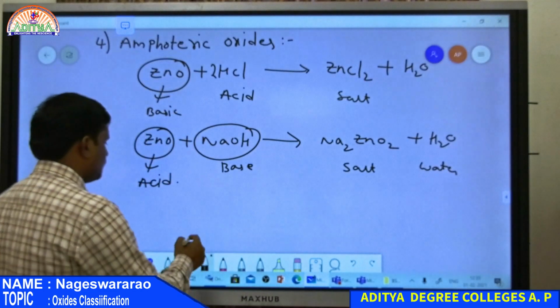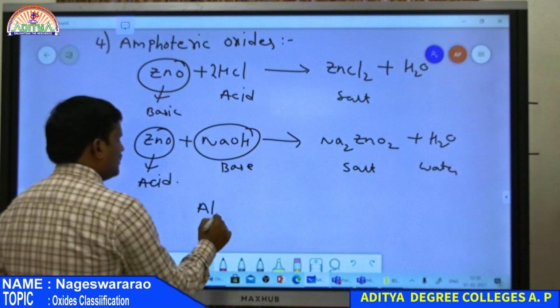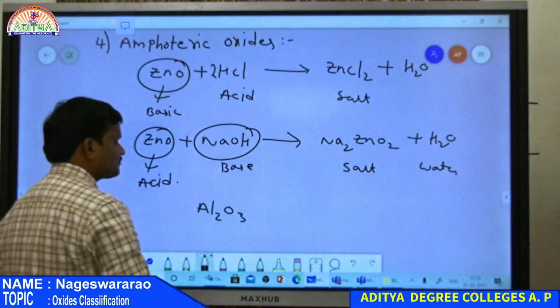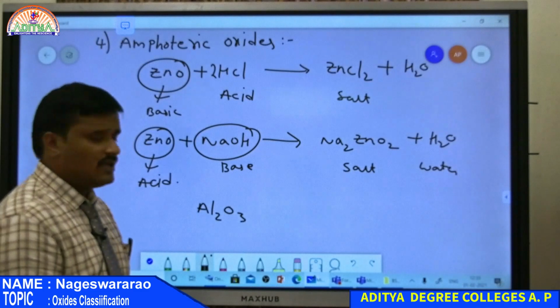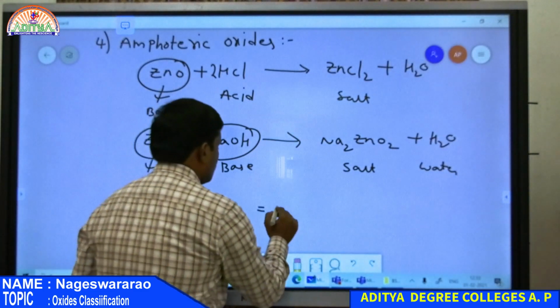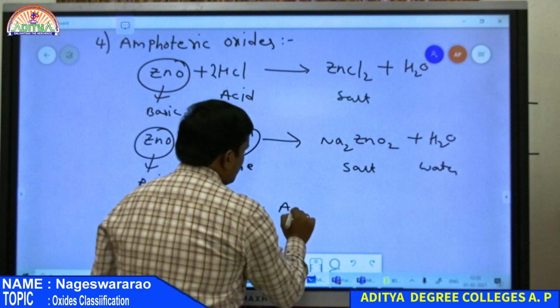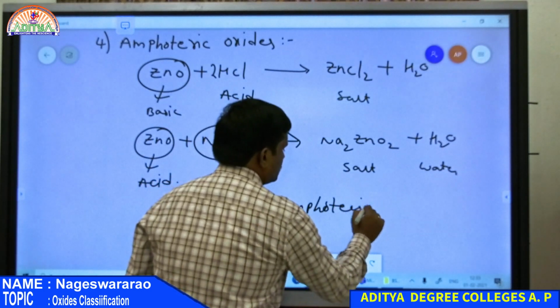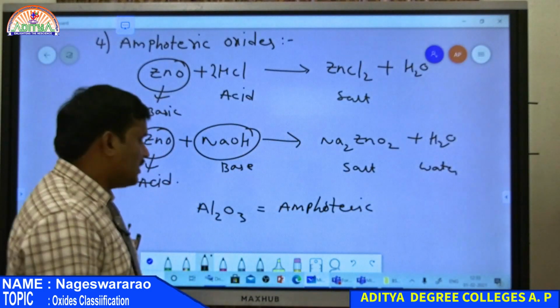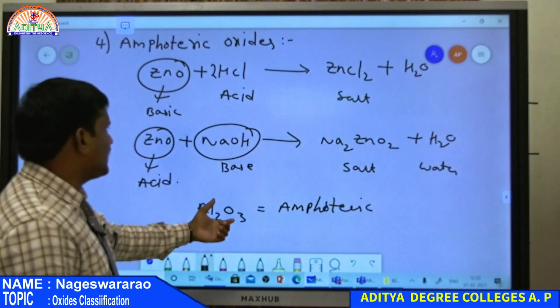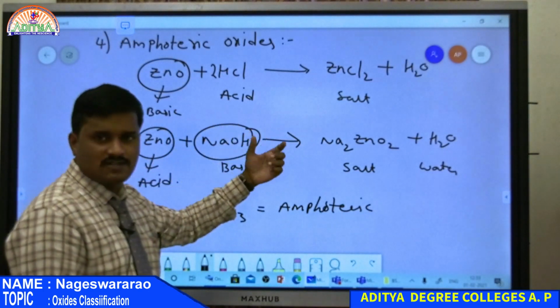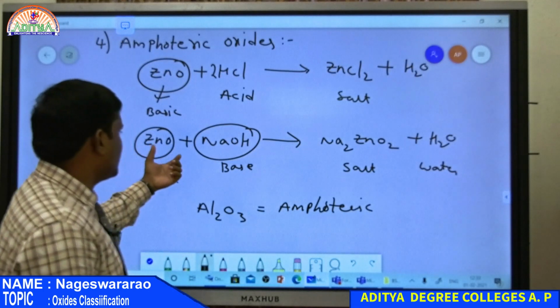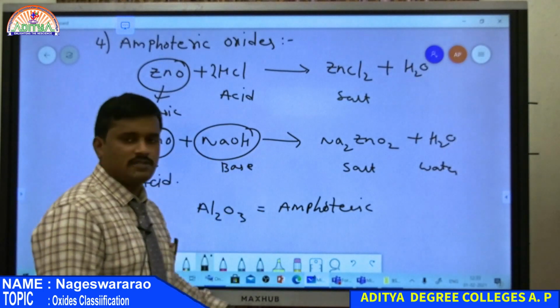And one more example for this is Al2O3, aluminum trioxide. This is also amphoteric, because whenever Al2O3 is reacted with HCl, it gives a salt, and whenever it is reacted with NaOH, it again gives salt.